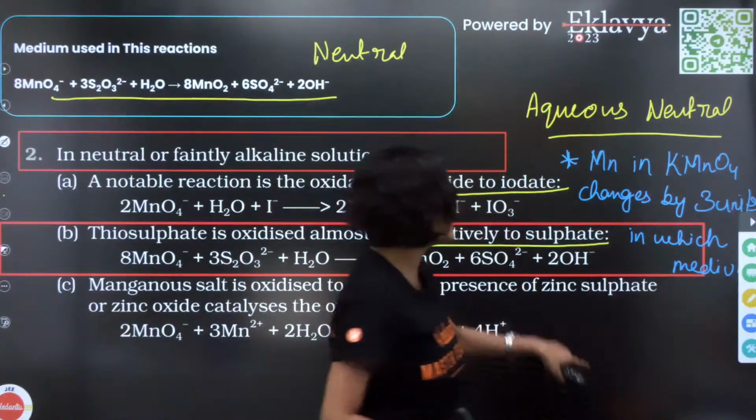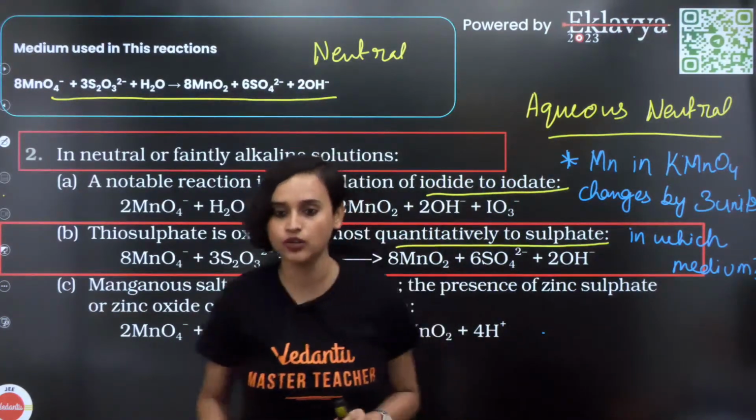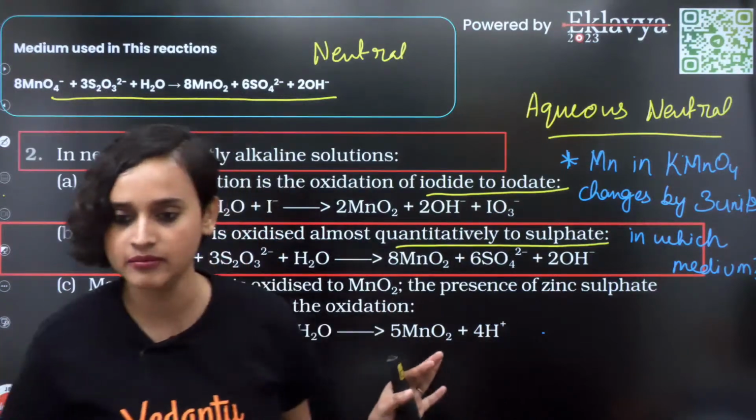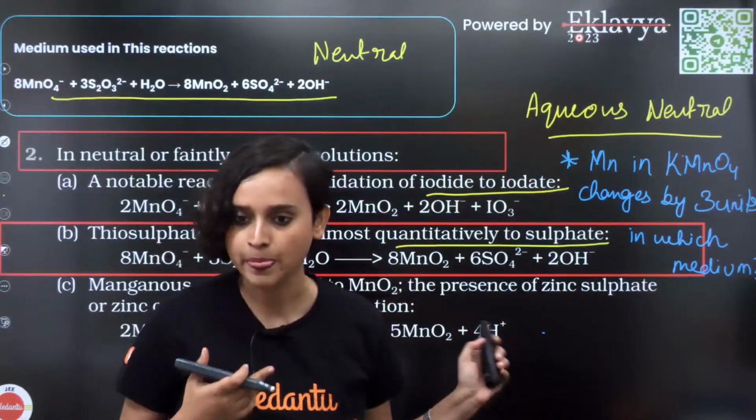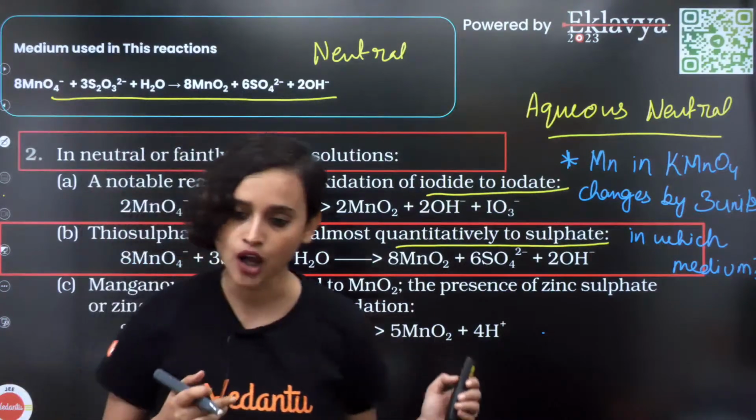So what is the answer? The answer is aqueous neutral. Okay? Make sense, everybody? This is the answer.